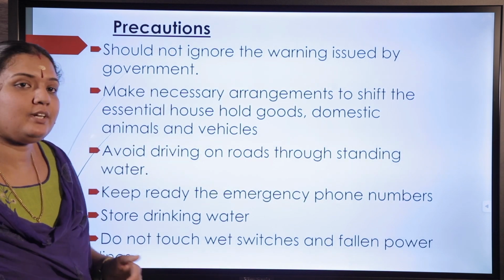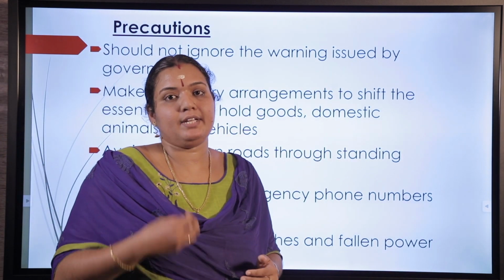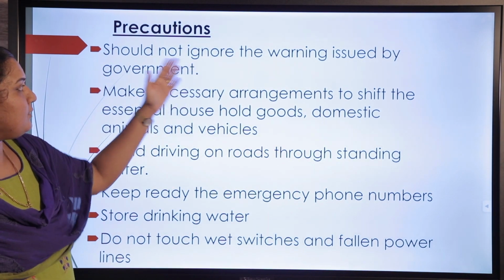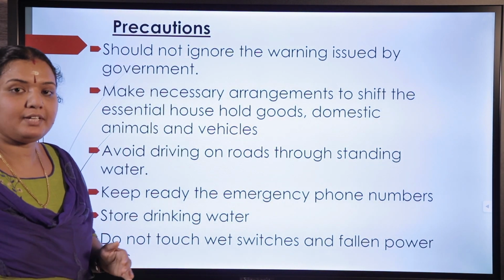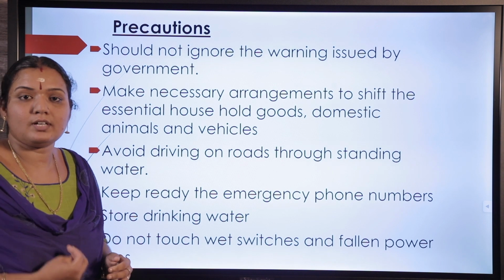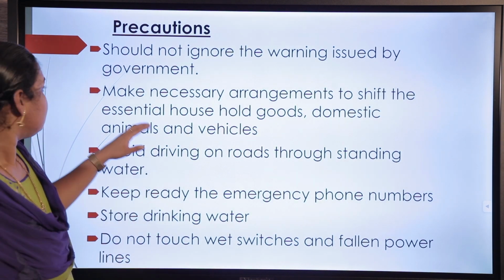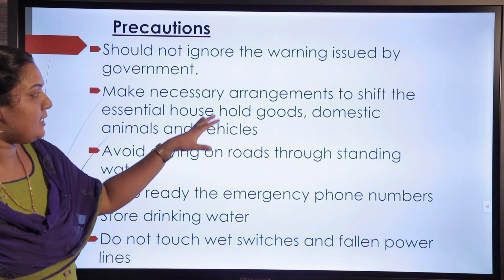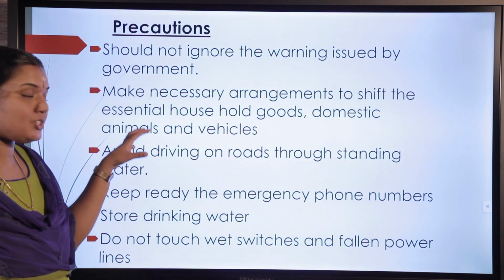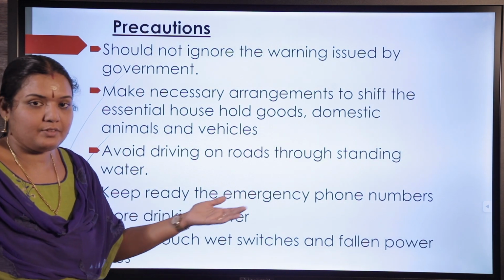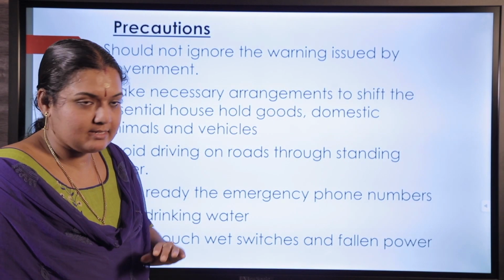Then what precautions do we have to take when a cyclone is announced? Do not ignore the warning issued by the government. Whenever any cyclone warning is issued by the government, you have to take care of that. Second, make necessary arrangements to shift essential household things, domestic animals and vehicles to a safe place.